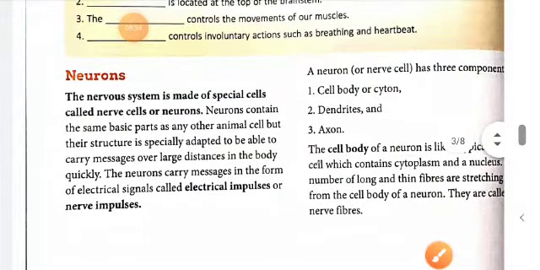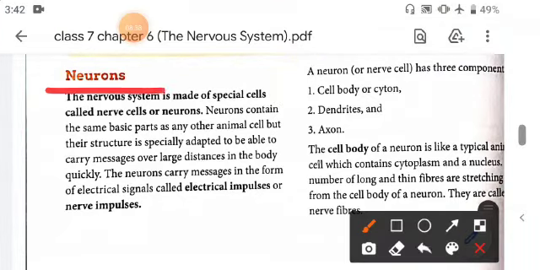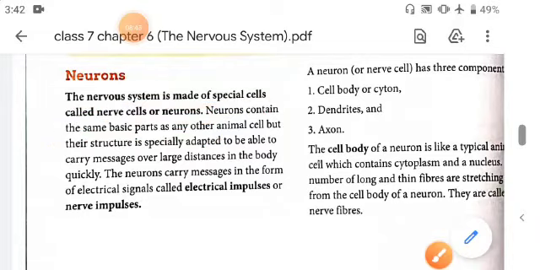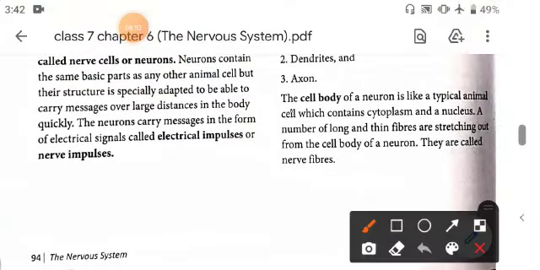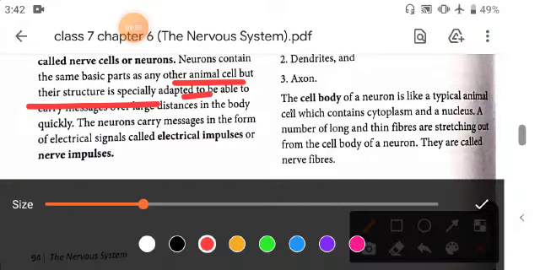Next is neurons. Neurons are called the nerve cells. So the nervous system is made up of special cells that are called nerve cells or neurons, and neurons contain the same basic parts as any other animal cell, but their structure is specially adapted to carry messages.